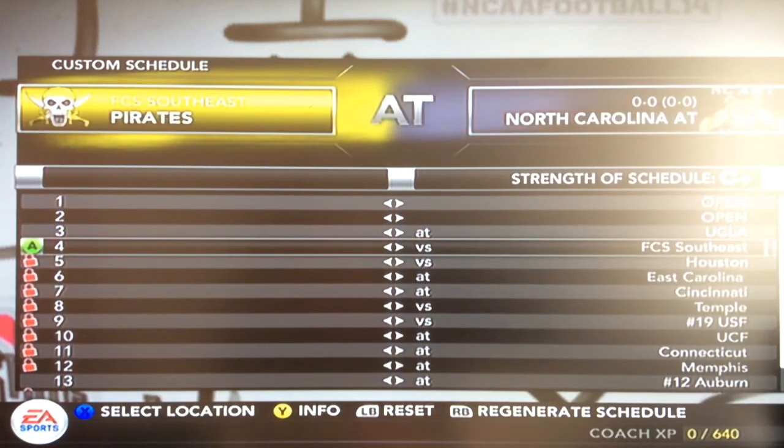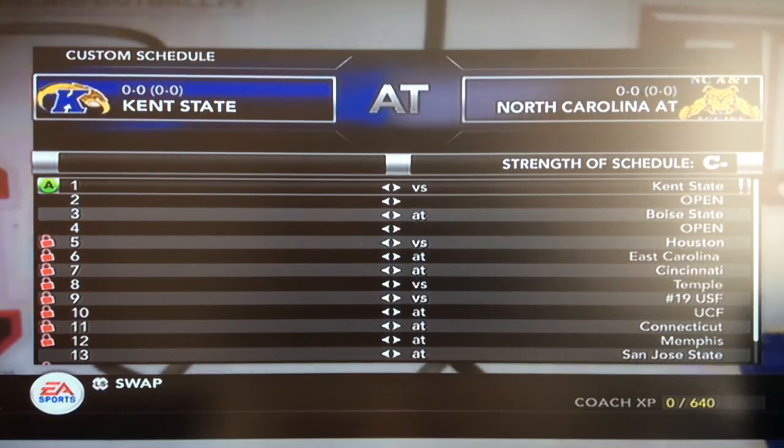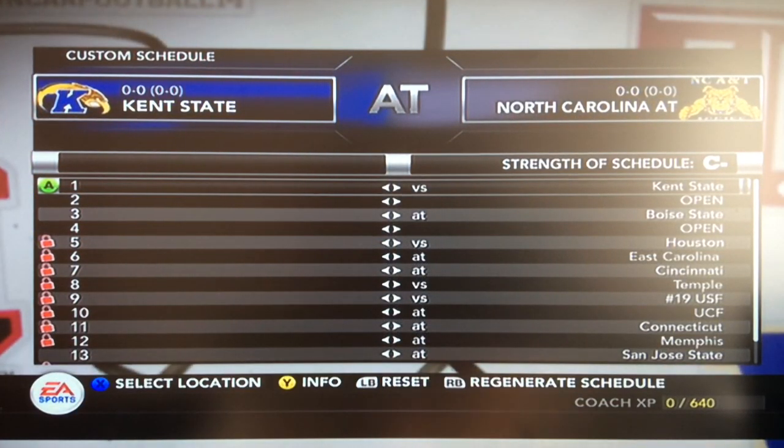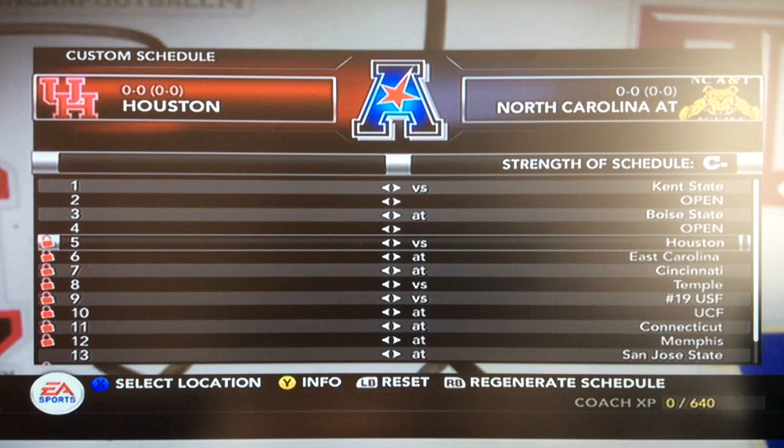I'm not saying we're going to do good. Let's look at our new schedule. Here's our schedule. It's not hard at all, but it will be harder once we are in a better conference and once we are a better team. So, our first game is at home against Kent State. Then at Boise State versus Houston and Ed Oliver. That's not going to be fun.